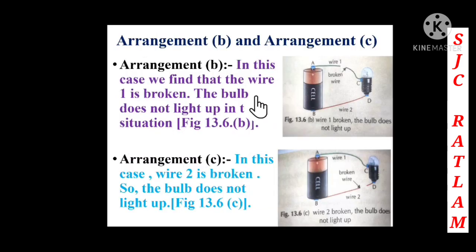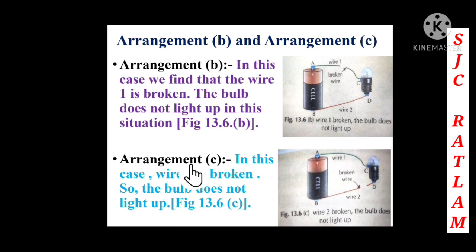Now children, we are going to see arrangement B and C. In arrangement B, we find that wire 1 is broken and the bulb does not light up in this situation. In this figure you can see that wire 1 is broken. Because of that the bulb is not glowing. So children, you can see wire 1 is broken, because of that the bulb does not light up.